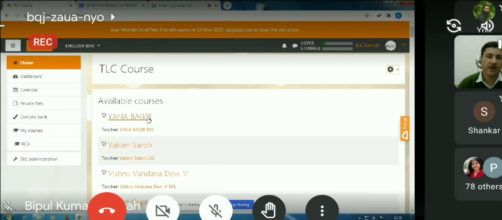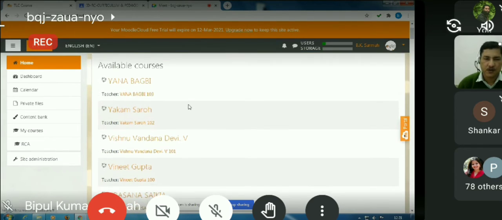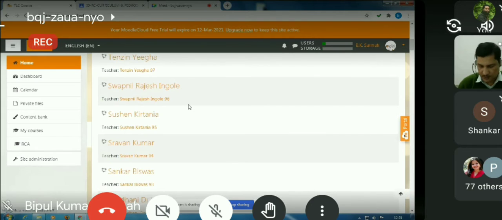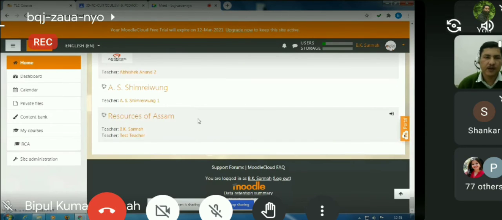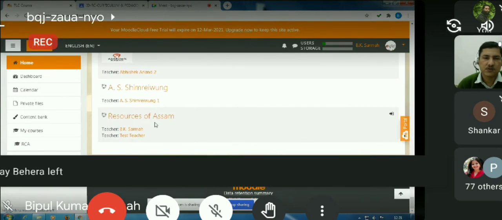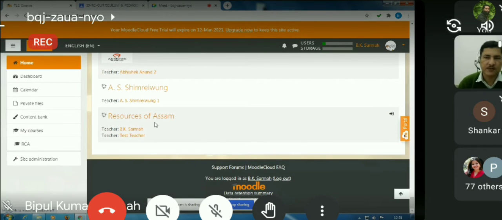So you have been enrolled in these courses. And at the end there is one course in which I have enrolled myself as a teacher. That course title is Resources of Assam.